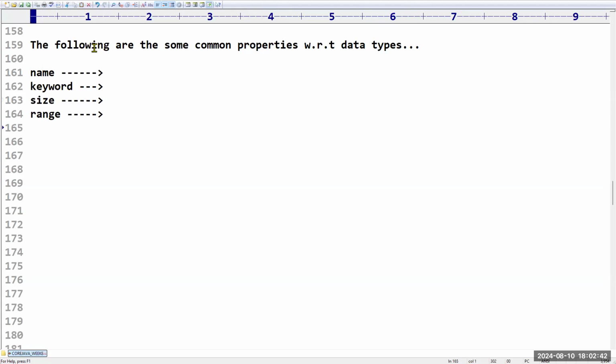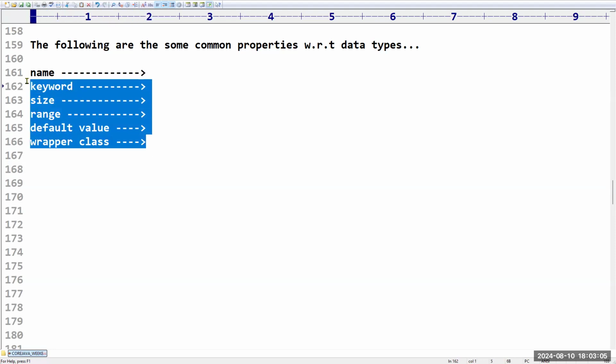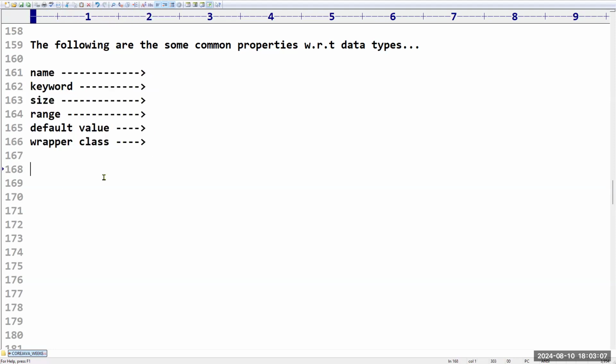Along with that, what is the default value? If you are not giving any value, what default value will it take? And what about the wrapper class? I told you for every primitive there will be some wrapper class. So for every data type, I want to take these properties. Tell me, from this, what is the first data type that we have? Byte data type, right?